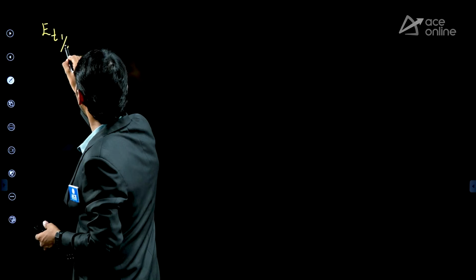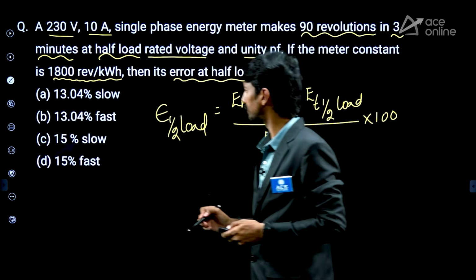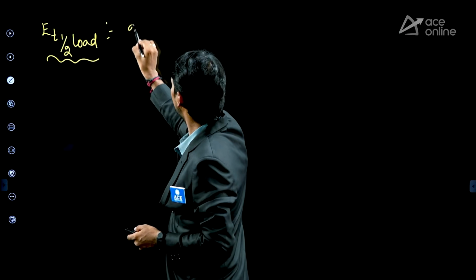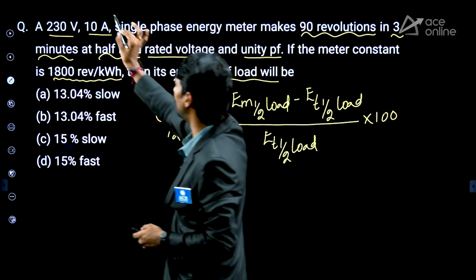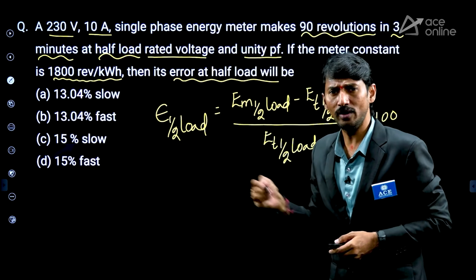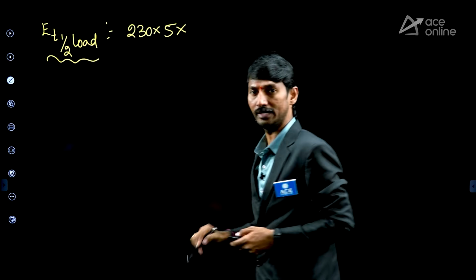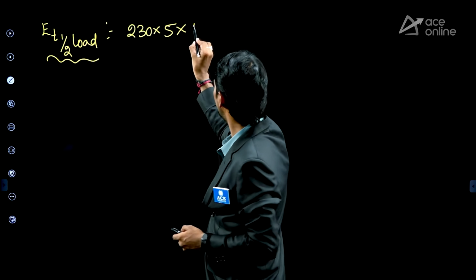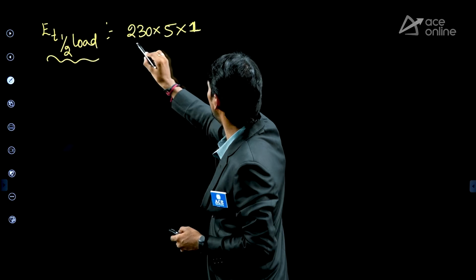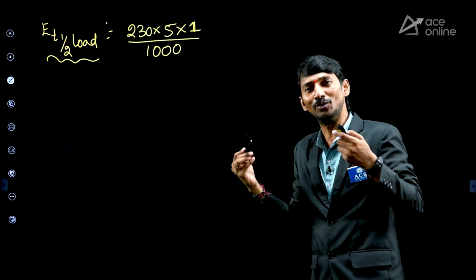Very simple. Sir, energy true at half load. So what is the value? What is the energy formula? 230 voltage into current. But which current? Half load. 10 is given as a full load, definitely. But we require half load. So therefore, 230 into 5, that is half load, into power factor 1. Okay, power factor is 1. V into I into cos phi divided by 1000, I'm converting that into kilowatt.